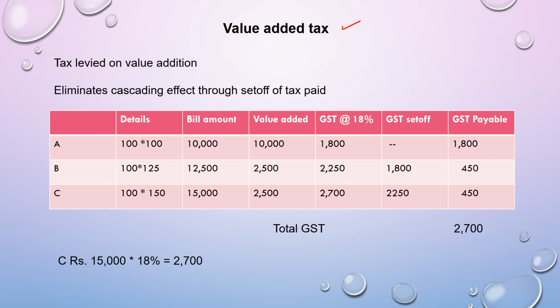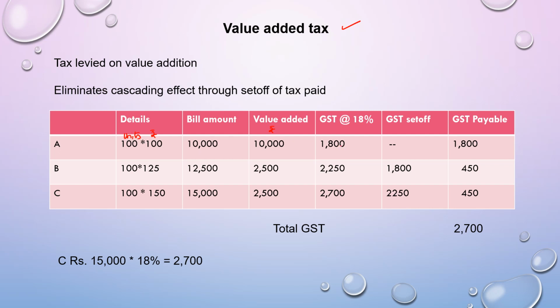So this is how it would eliminate the cascading effect which we saw in the previous slide. To understand that, I've given a simple example here. Suppose there are 3 people involved in the transaction. First one, A, is selling 100 units of an item and the value per item is 100. So 100 into 100, the value of the goods is 10,000. Right at this point, the value addition is 10,000 rupees. Suppose the GST percentage is 18%, then 18% on 10,000 would be 1,800 GST.